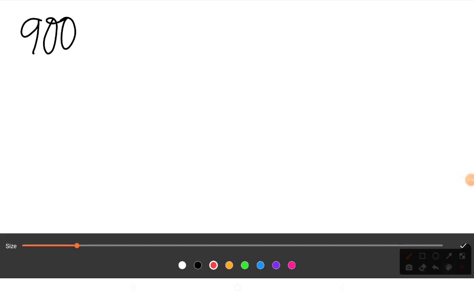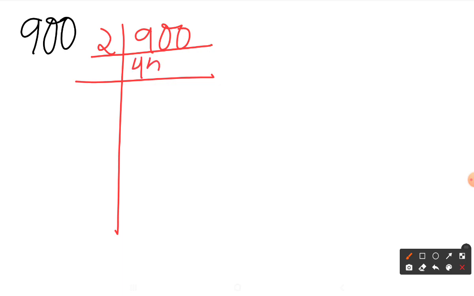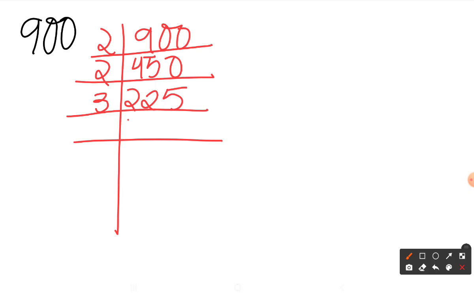Okay, so let me just write 900. So I'll go with the prime factorization method of finding the square root. I'll do 900. So I'll do it by 2. I'll get 450. Again by 2, I'll get 225. Now when I'll add up all the digits, I'll get 9. So it's divisible by 3. I'll get 75. Again by 3, I'll get 25.